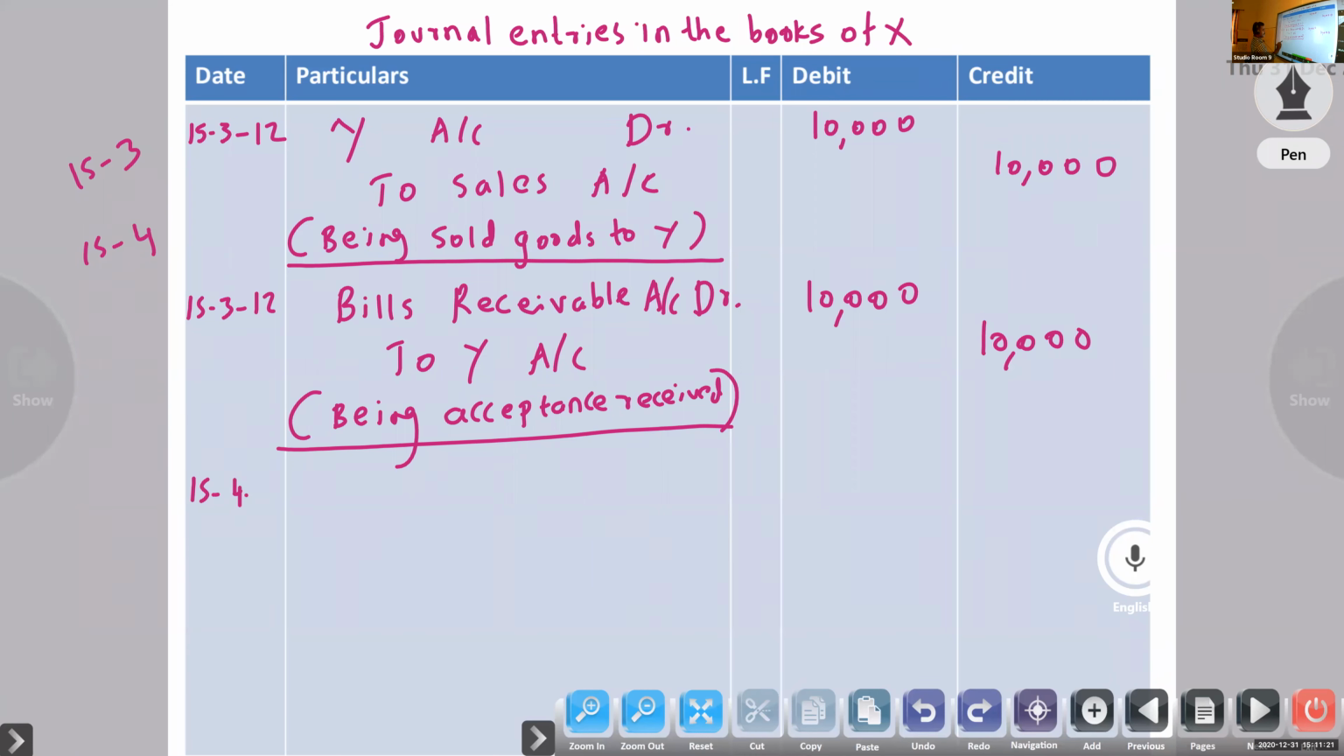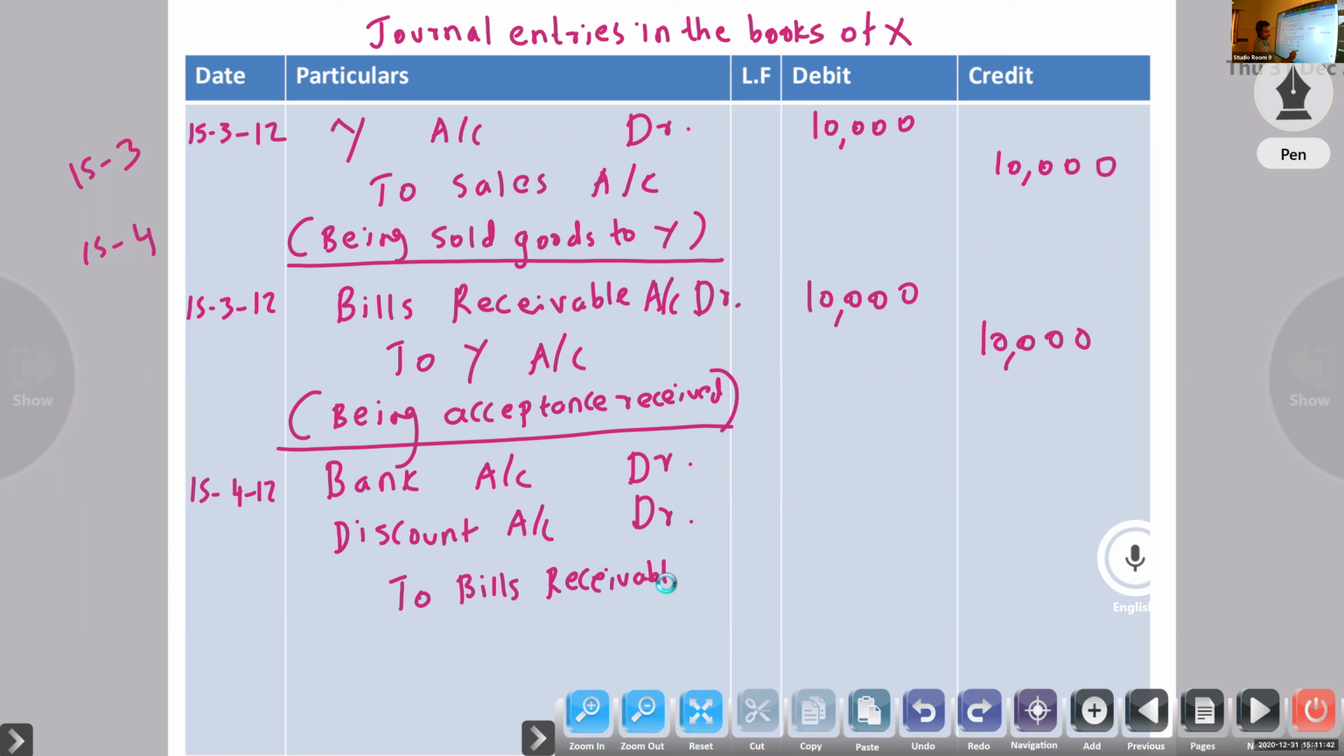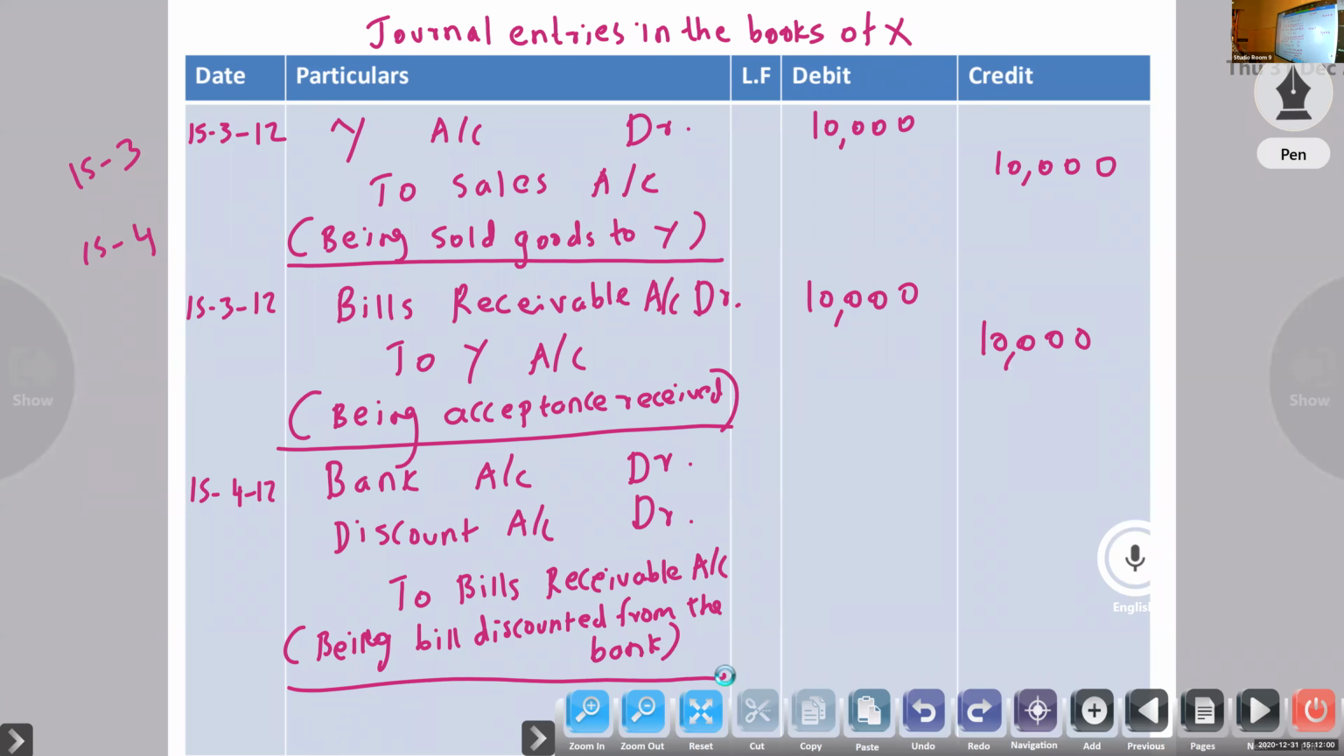15th April, discounting the bill. Entry will be bank account debtor, discount account debtor to bills receivable, being bill discounted from the bank. Bank account debtor, discount account to bills receivable.